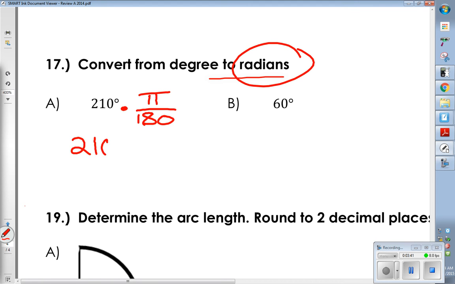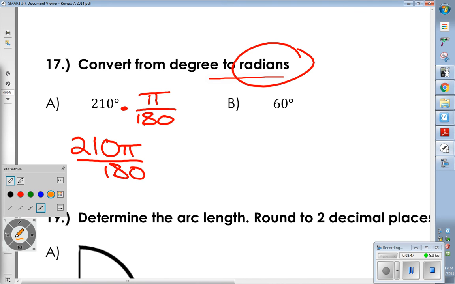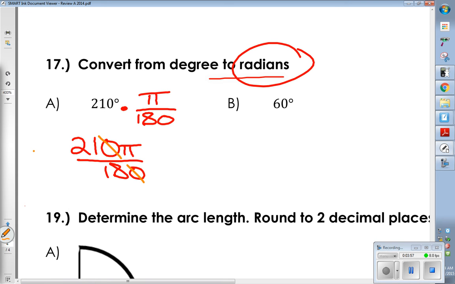When we're talking about radians, we do not want to make it a decimal. We want to reduce the fraction, so use some really basic reducing skills. What can I reduce from both the top and the bottom? I can cancel out a 0, dividing by 10. That gives me 21 pi over 18.